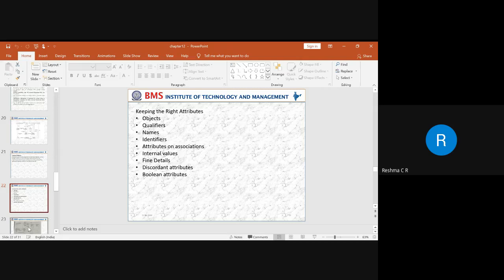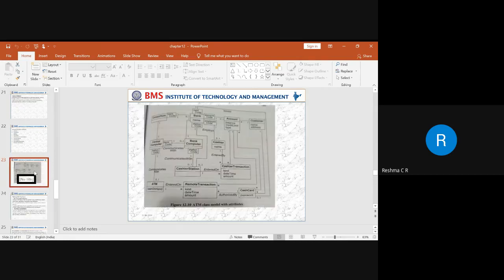So here there is a diagram. In the previous diagram that I explained yesterday, we had not included any attributes, but in this diagram you can see we have added some attributes and some of them are qualified attributes. Are you able to see the diagram, Amit? Yes, ma'am.